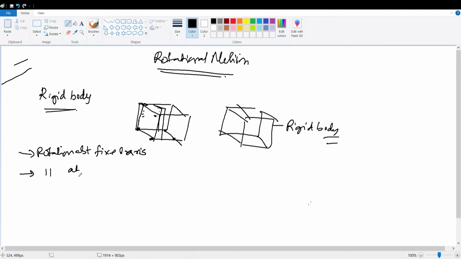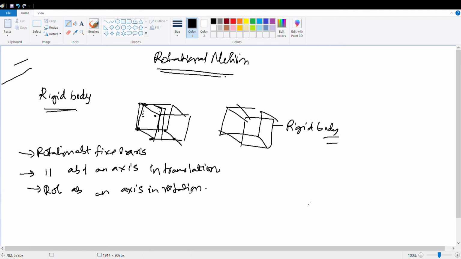I will give example for each of them, so just write right now. And number three, rotation about an axis in rotation. Clear?